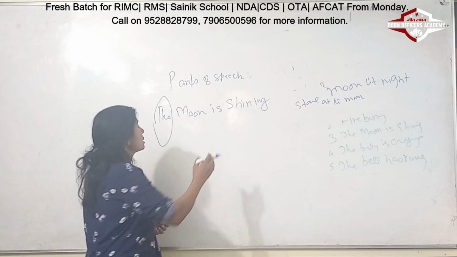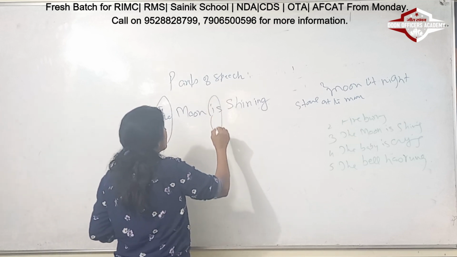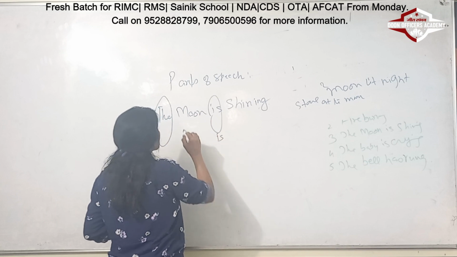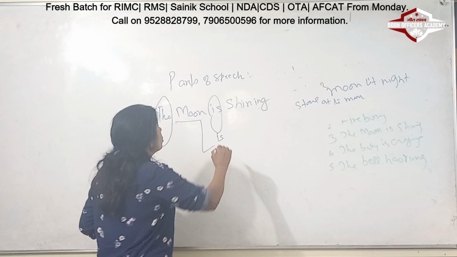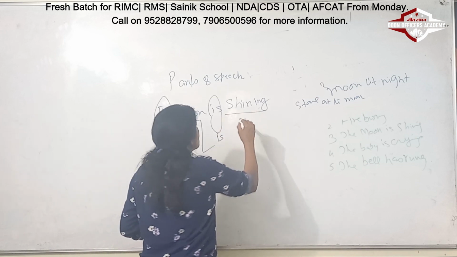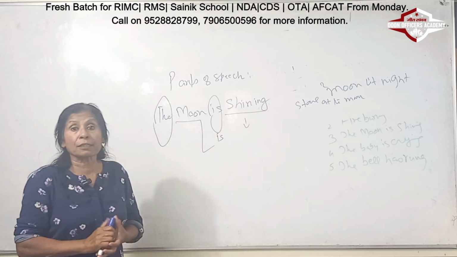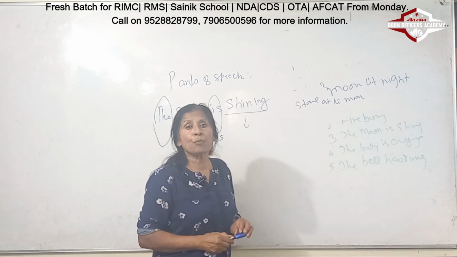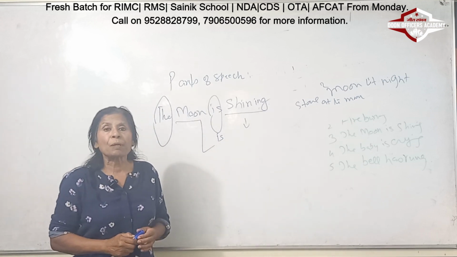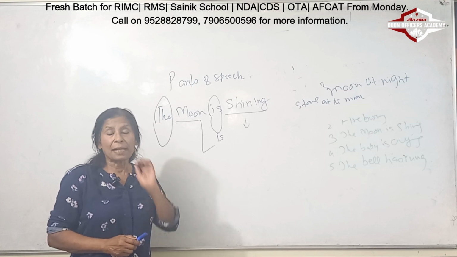And then the sentence, the verb over here is "is". Because moon is singular, we are bringing the verb "is". And it is telling you "shining", which means the moon is shining at the moment. And it is making it a moonlit night.